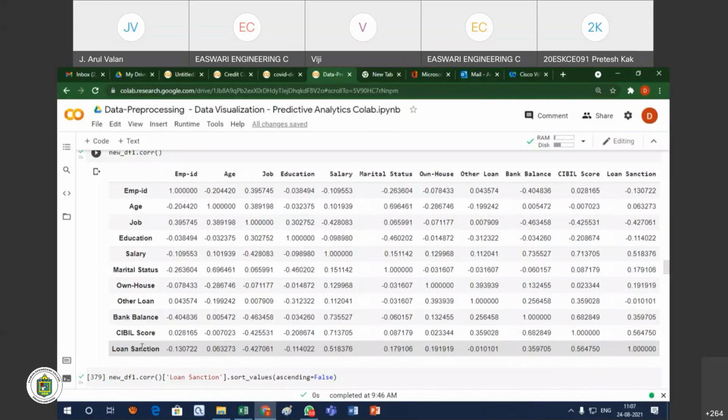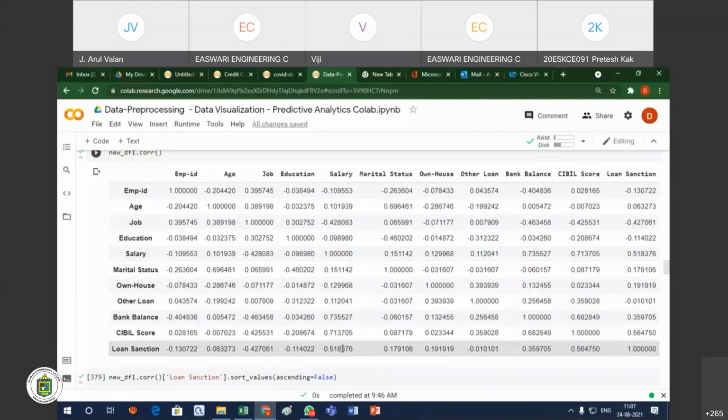That is your class label, our result. Your result column will be the loan sanction. So how does this attribute depend on the other values? You see the loan sanction with the salary. Your loan sanction and salary will have more impact. The value is 0.5, very close to 1.